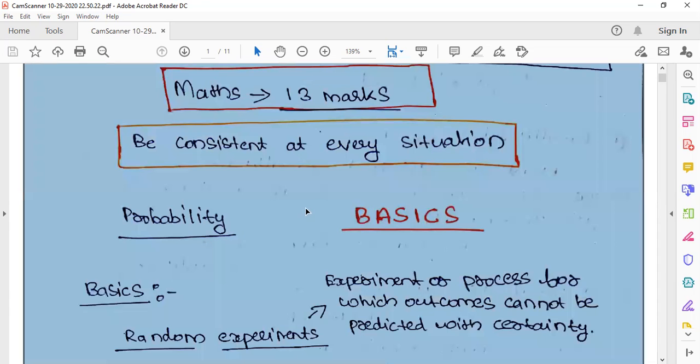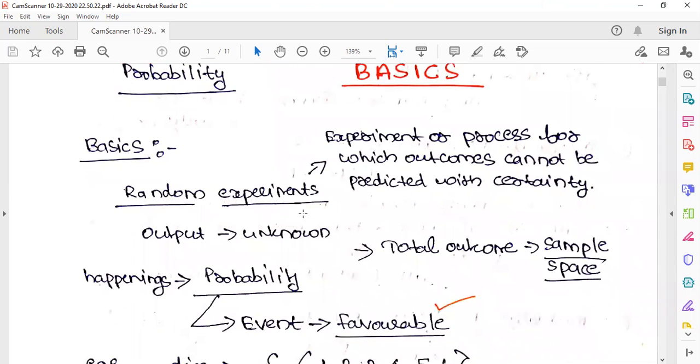So to start with the basics, what do you mean by probability? From your school mathematics, and now in engineering mathematics, everywhere you're studying probability, right? Probability is the number of favorable outcomes by total number of outcomes. All these things you have been hearing from your lower classes, right? So probability is actually based on some random experiment. Today's session will be based completely on probability basics. But from these basics, you will definitely get questions.